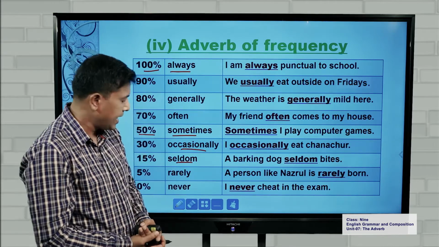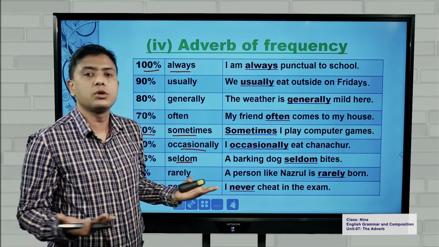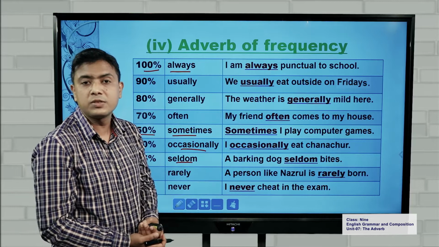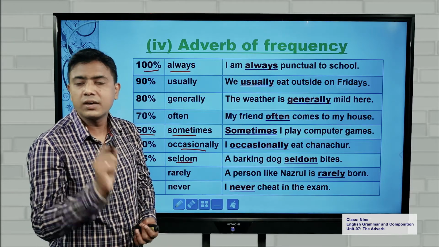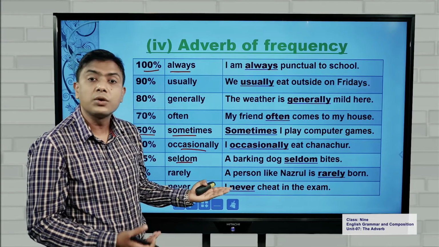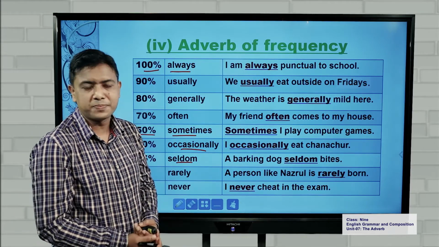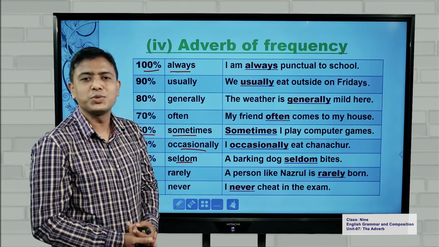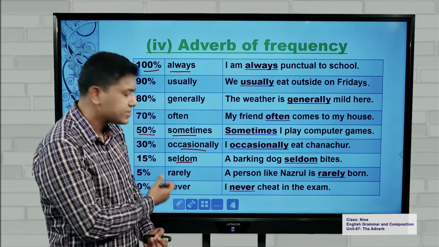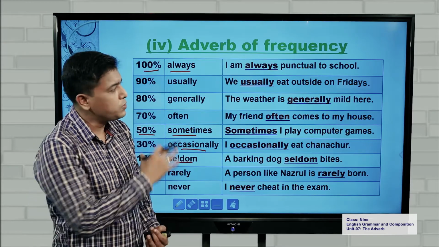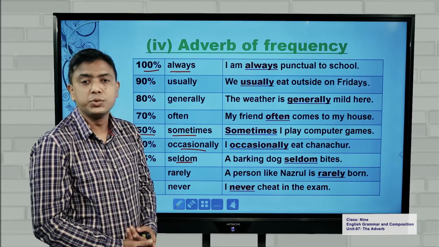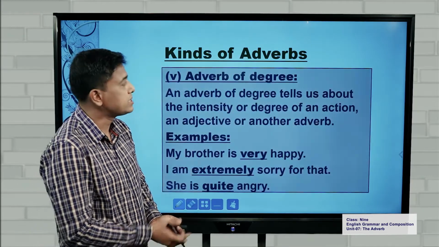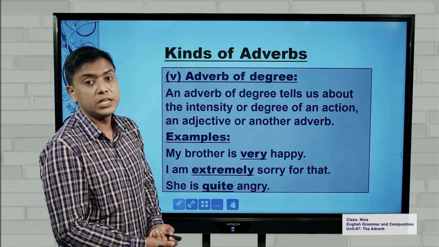adverb of frequency. And lastly, when you say never, it means there is no possibility, absolutely zero. If you say, I never cheat in the exam, it means you never do that, never ever. So this is your frequency of doing this action. So when you say, I never do this, you seriously mean it that you don't do it, which is absolutely zero possibility. I'm sure by looking at this table, you have understood adverbs of frequency quite clearly. Dear students, next category, that is category number 5, adverb of degree.